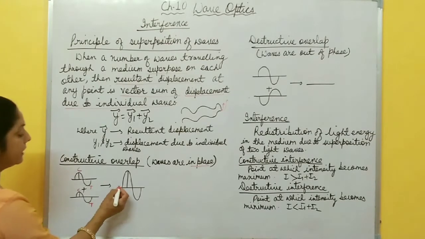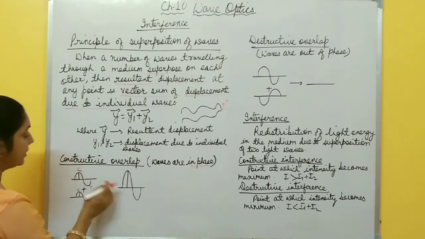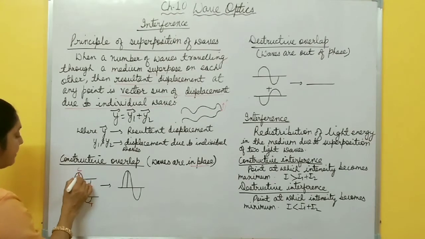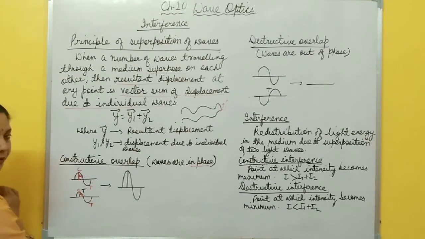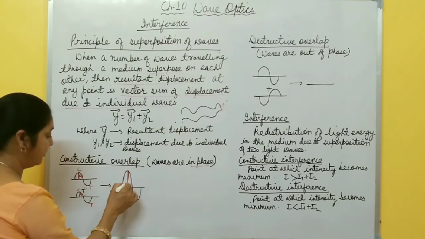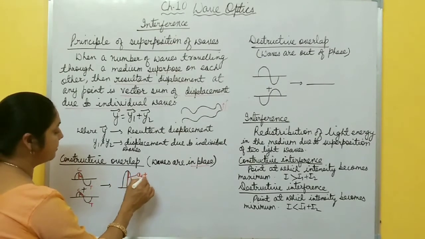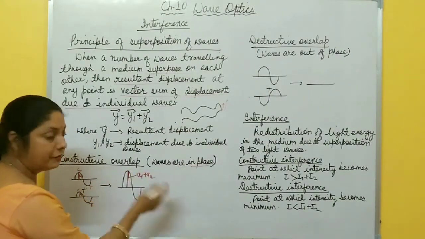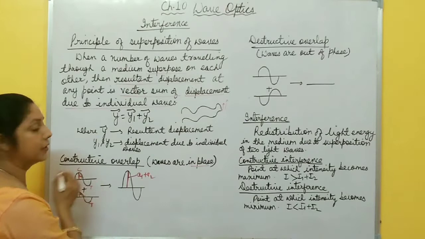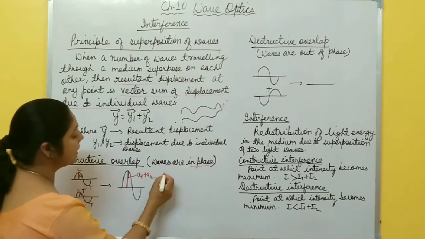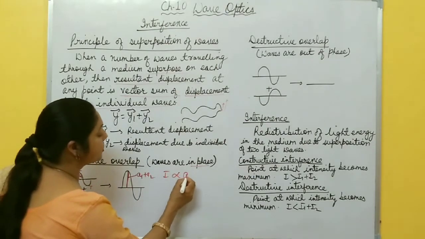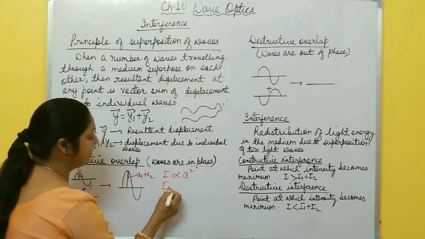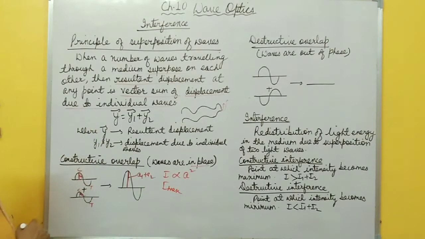Then the resultant displacement is the sum of the displacements due to the individual waves. Suppose this has amplitude A1, this second wave has amplitude A2, then the resultant wave has amplitude A1 plus A2. It means amplitude increases when the waves are in phase, and this type of overlap is called constructive overlap. In this case, you know, intensity is directly proportional to the square of the amplitude. So here intensity increases. Maximum intensity is there when there is constructive overlap.